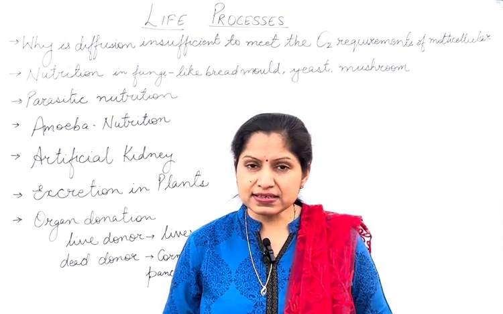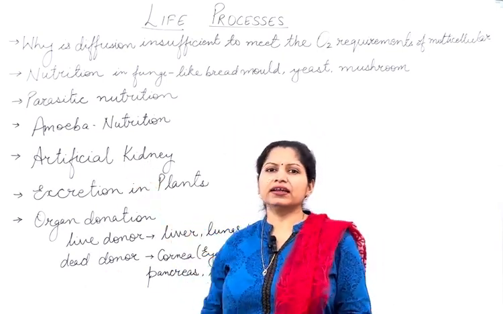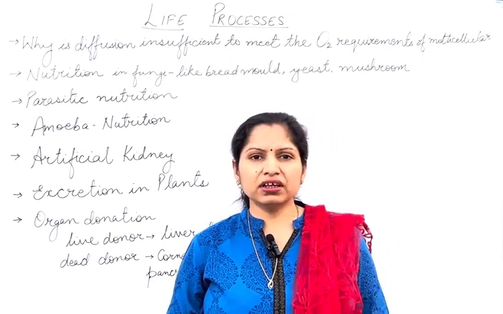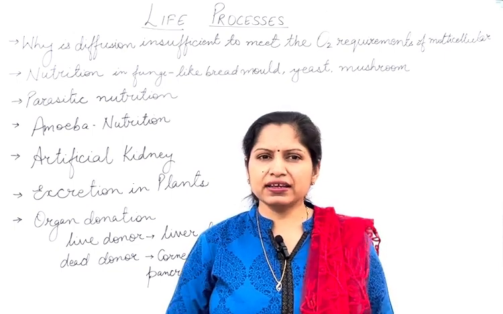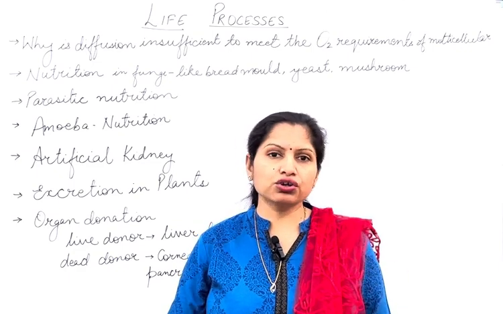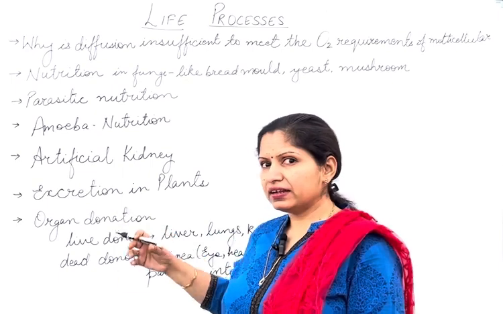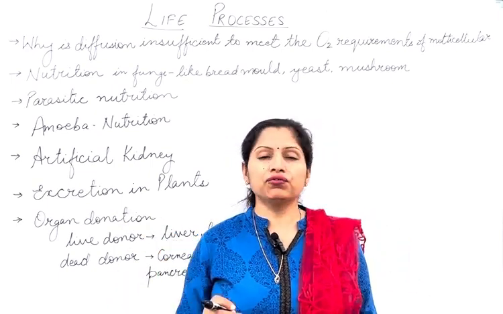In that case, an artificial kidney or hemodialysis is used. The artificial kidney is like a machine that performs the filtration of blood. It has a fluid that is known as dialyzer fluid.